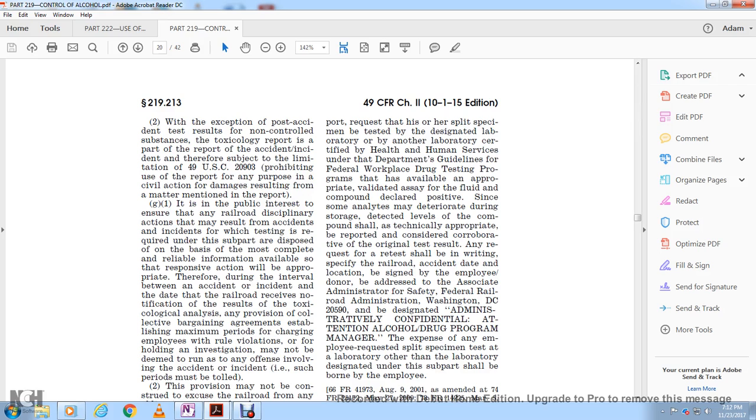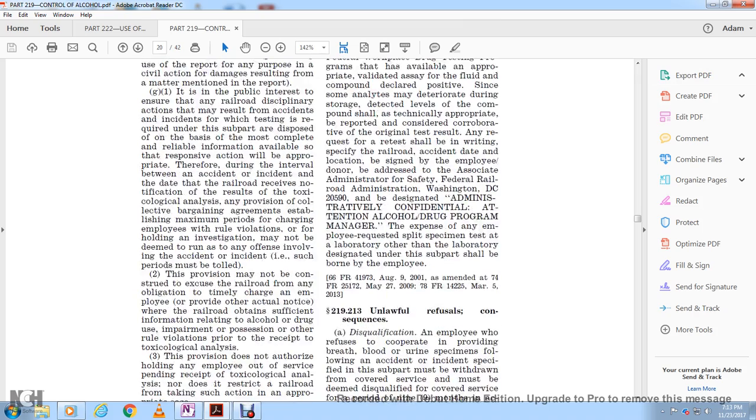G1. The public interest ensures the railroad disciplinary action that may result from the accident incident within the testing required with the subpart disposed on the basis of the most complete, reliable information available, to respond with appropriate action. Therefore, during the interval between the accident incident and the day the railroad receives notification of the toxicological result, and the provision of the collective bargaining agreements establishing the maximum period for charging the employee with the rule violation for holding the investigation may not be deemed to run as an offense involving the accident incident, if such periods must be told.